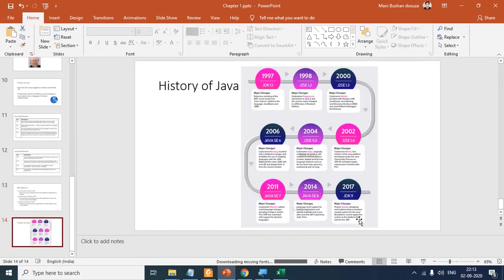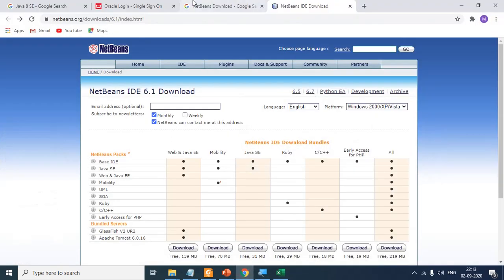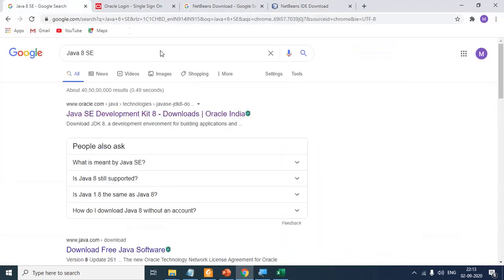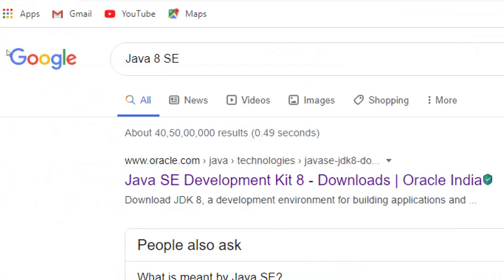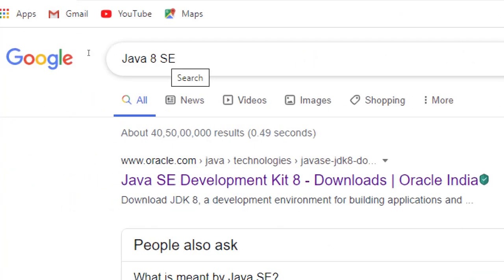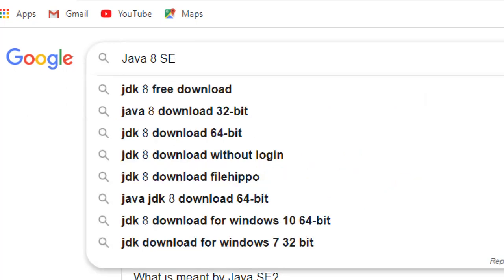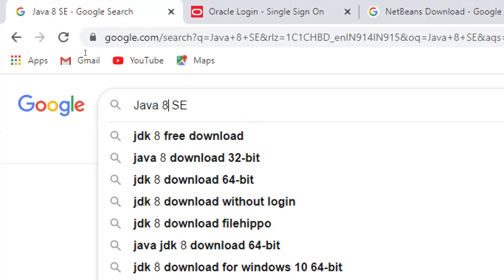Now, enough of talking, let me just show you what you can do. Suppose you want to download Java: just go to Google and search for Java SE 8, whatever it is, Java 8. Remember, you need to search for Java 8, not 9 or 7 or 12 or 20. We will stick to Java 8.